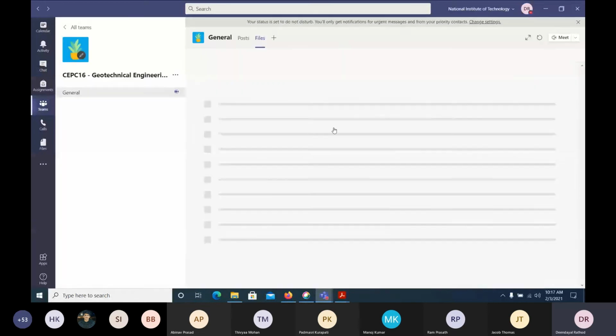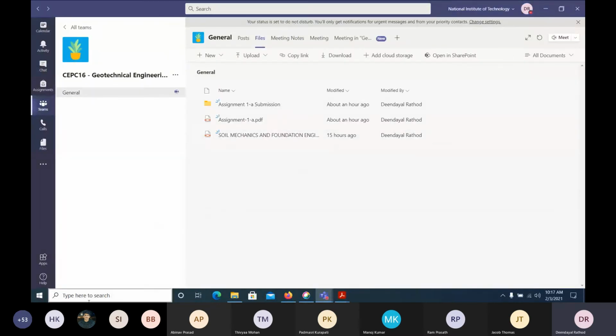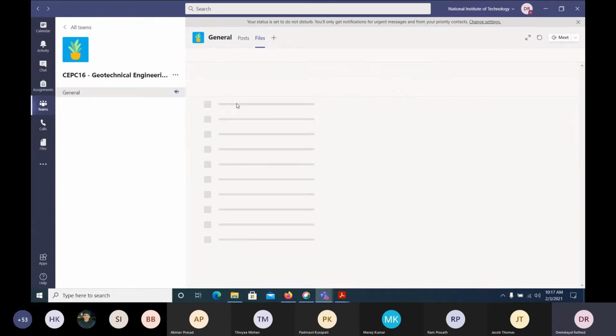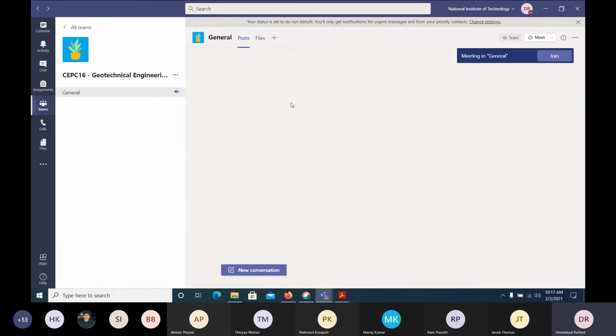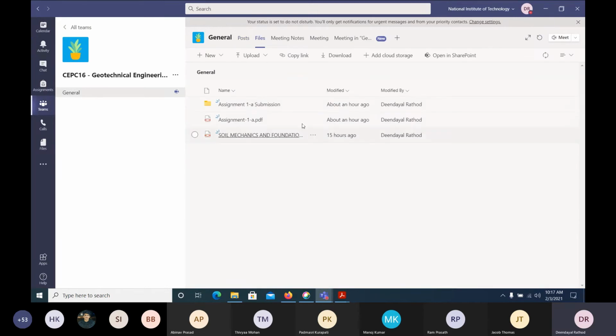This particular chapter is very important if you want to write the GATE exam, IES, and want to try some public sector companies. Here I have created the folder where you have to submit. Now I will say how you have to submit it. Save the file as a PDF with only your roll number, like 110, whatever roll number you have. Name and other details you write in the PDF on the first page. So it would be easy for me to give you marks.